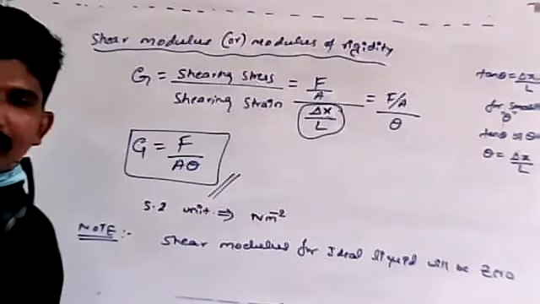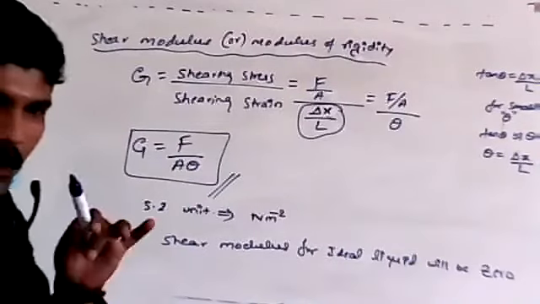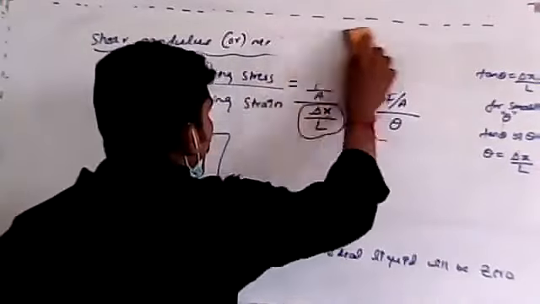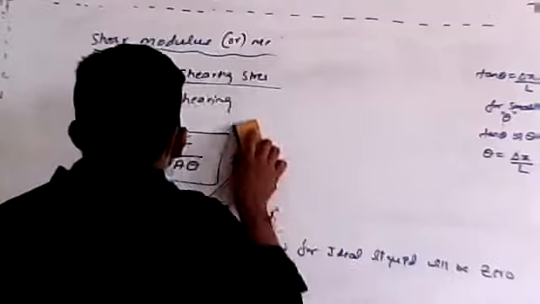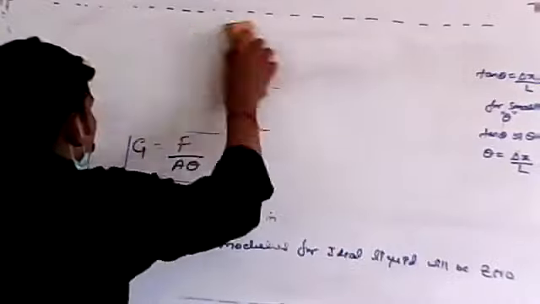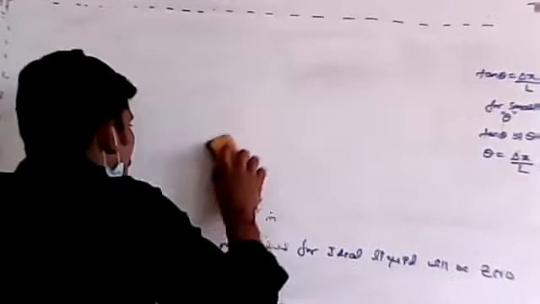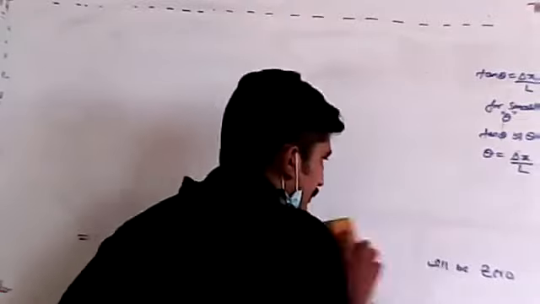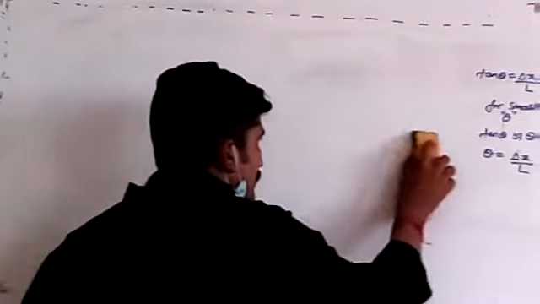Let me explain one concept, a small concept. Elastic moduli we already discussed in the last class, up to this. But remember, one more concept is there, that is nothing but Poisson's ratio.